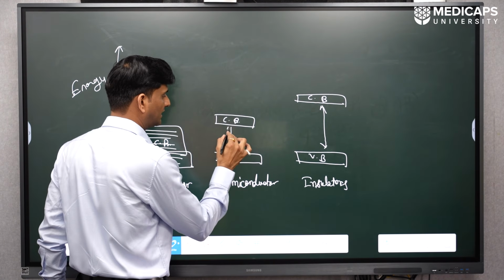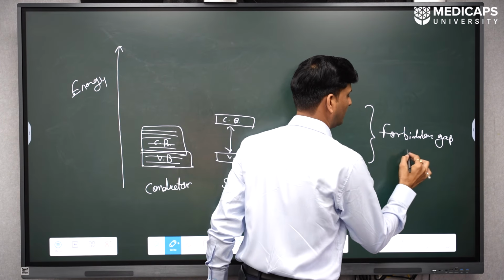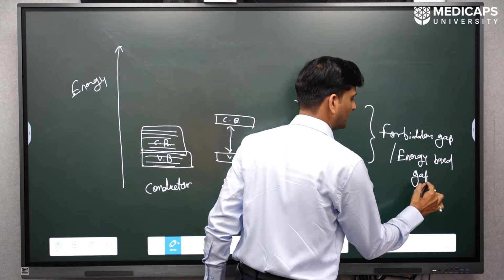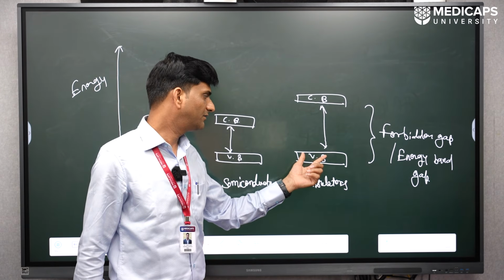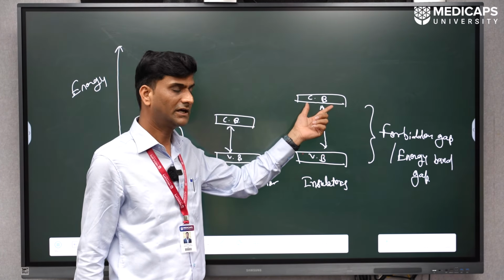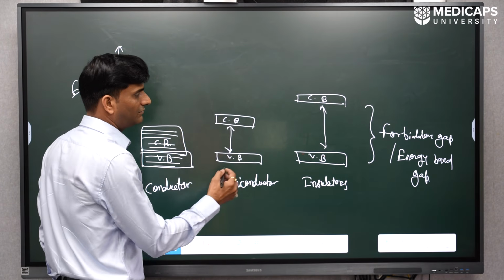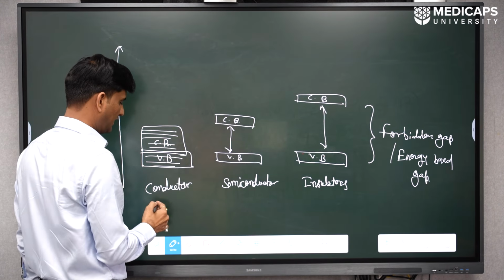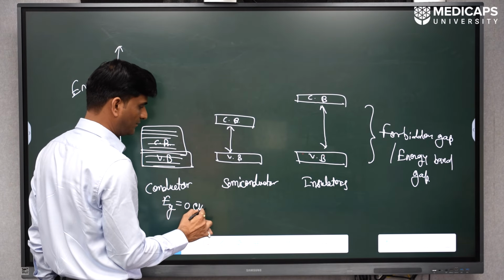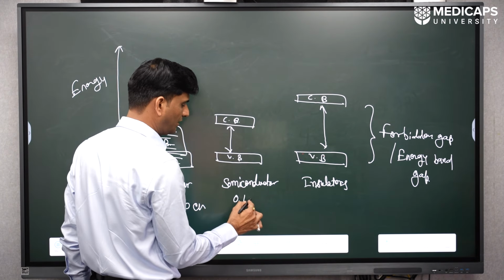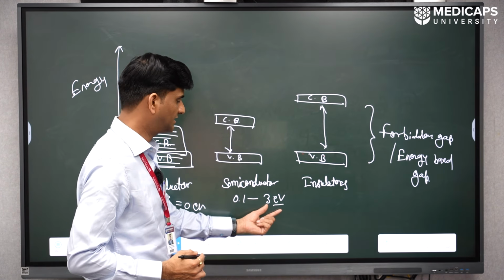The gap between the conduction band and valence band is generally known as the forbidden gap or energy band gap. We can define the energy band gap as the difference between the top of the valence band and the minimum of the conduction band. Now if we talk about the value of this energy band gap, for conductors, as I told you, the band gap is nearly 0 electron volt. For semiconductors, it ranges from 0.1 to 3 electron volt. Electron volt is the unit of energy band gap.